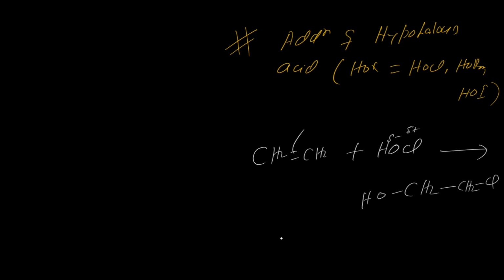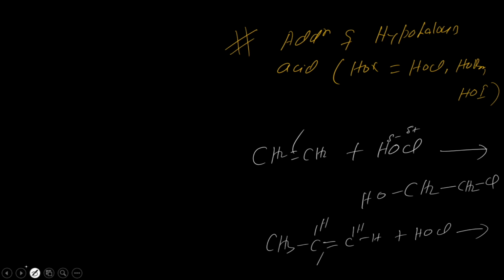But if it's unsymmetrical, like CH3 CH double bond CH2 plus HOCl, what will happen? We will use the Markovnikov rule, and the negative addendum will attach to the carbon which has the lesser number of hydrogen.